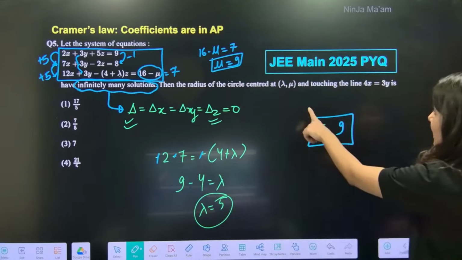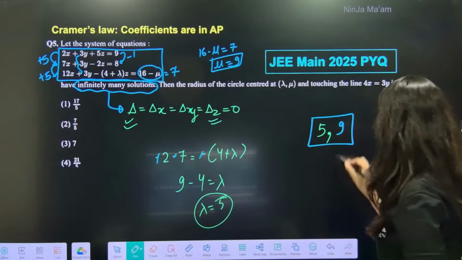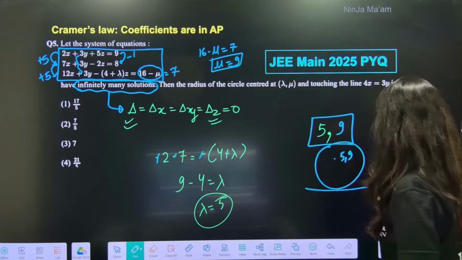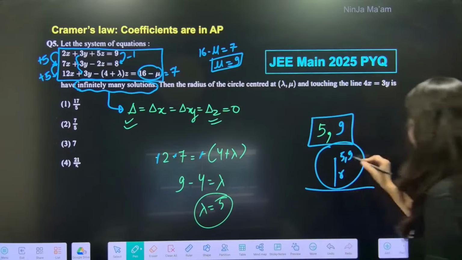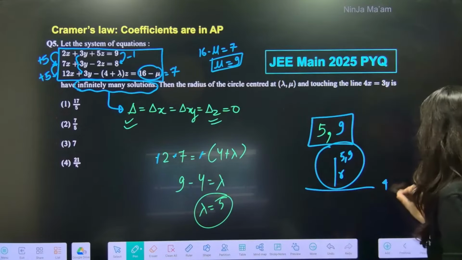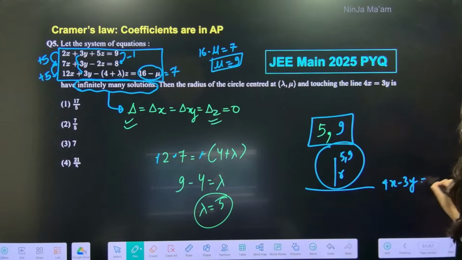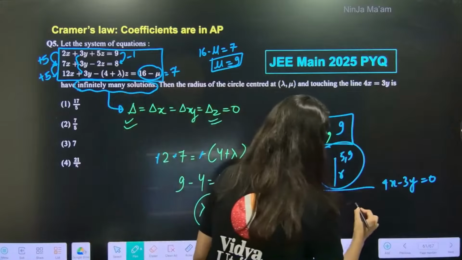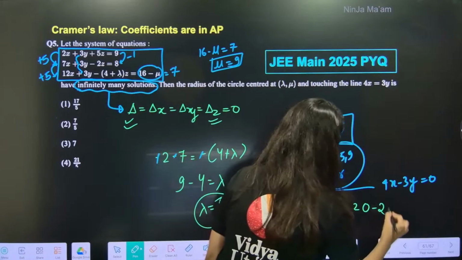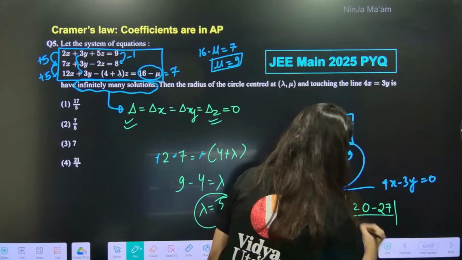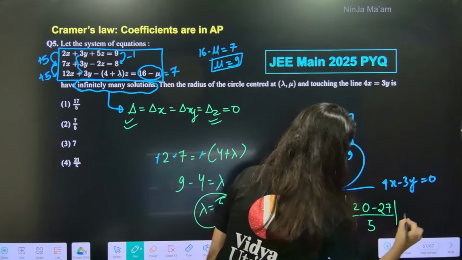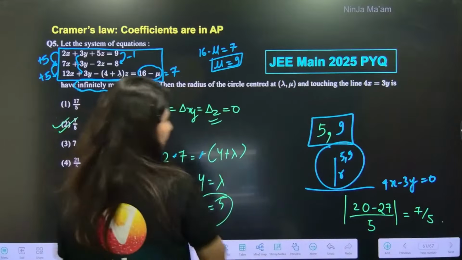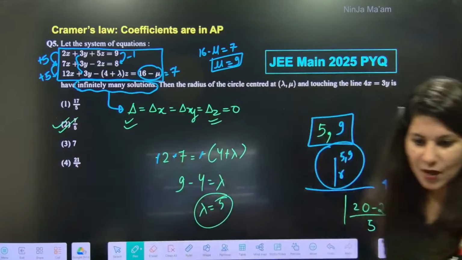So 5 comma 9 is the center of the circle and this is the tangent. You have to figure out the radius. This is very easy, right? Now this is not a matrices related question, but you plug in 5: 4 5s are 20, 9 3s are 27, mod, and upon square root of 4 square plus 3 square, which is 5. So the answer will be 7 by 5, everybody? Yes. This is a different part, but this is how it is going to be.